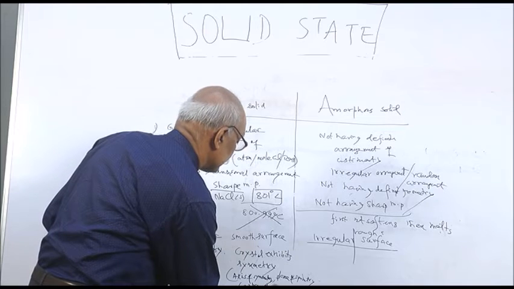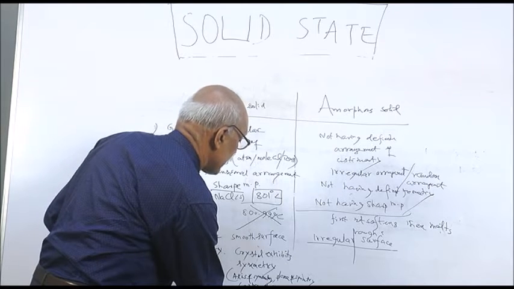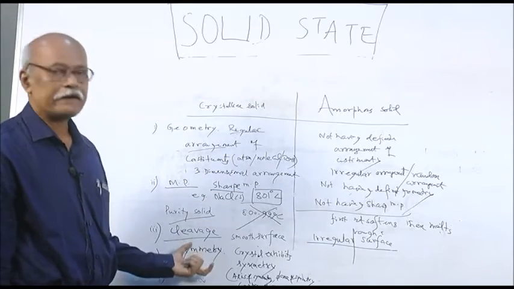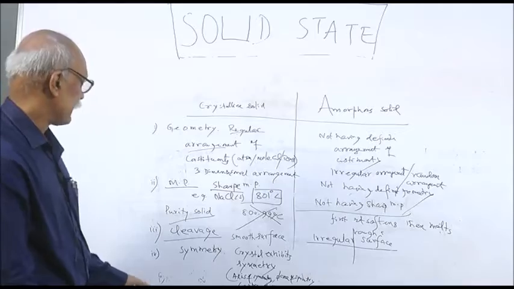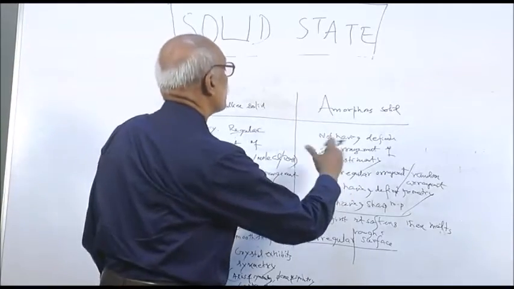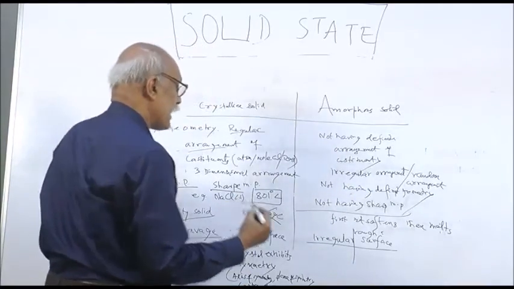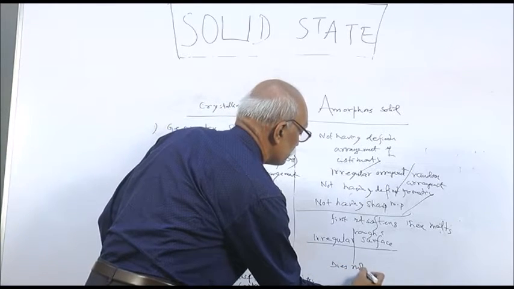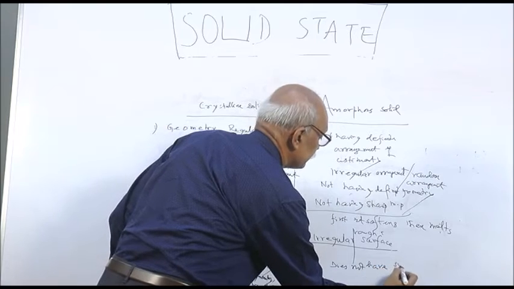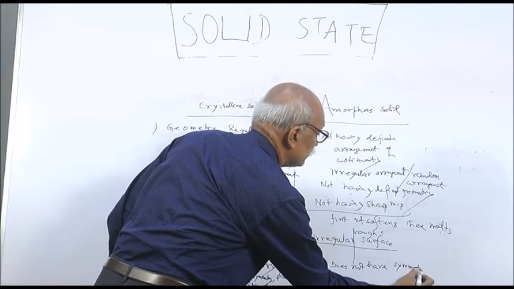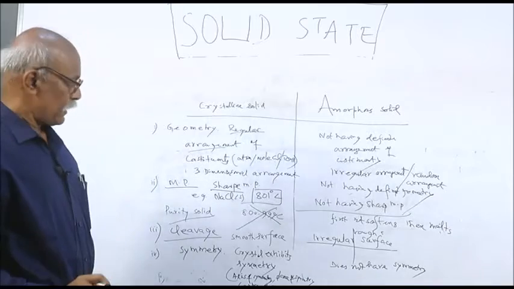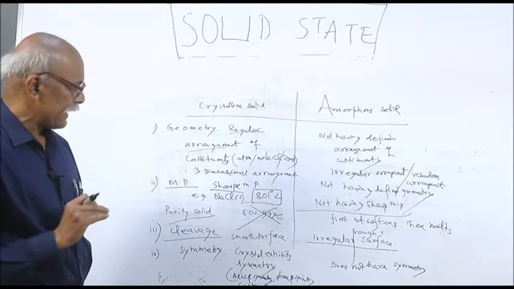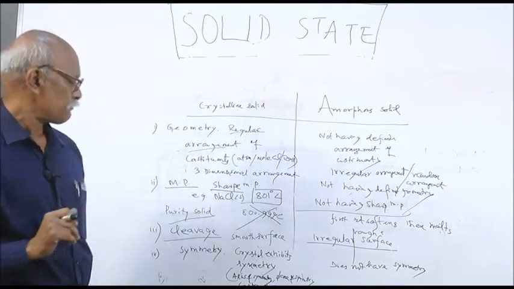My aim is to tell you that crystalline solids are symmetrical. But as amorphous solids have no regular three-dimensional arrangement, they do not possess symmetry. Because the arrangement is so random, you will not find symmetry in amorphous solids.